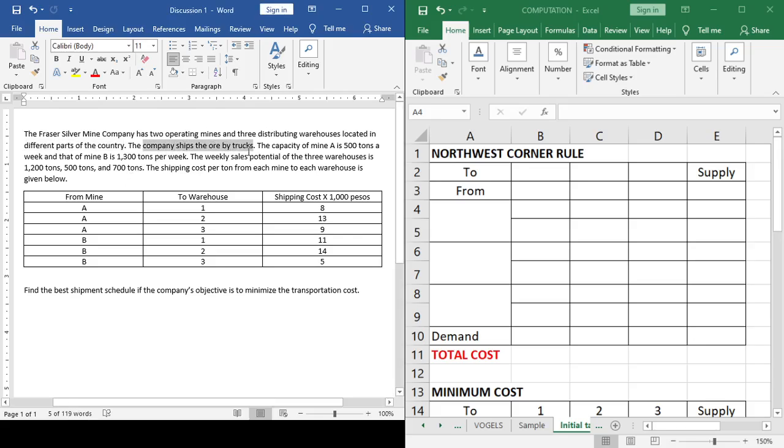The company ships the ore by trucks. The capacity of mine A is 500 tons a week and that of mine B is 1,300 tons per week. Now take note of this. Mine A and mine B are our sources. They are the operating mines, so we will put here mine A and mine B. Now take note of their capacity, so that means it is their supply.